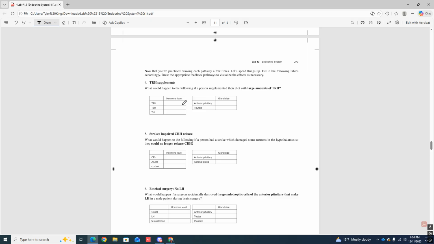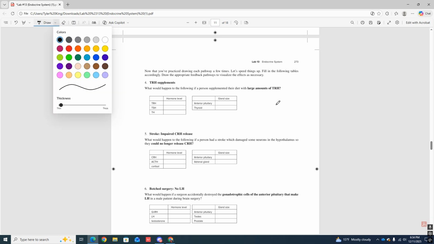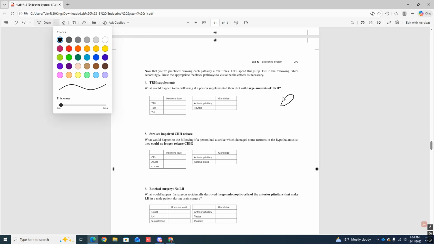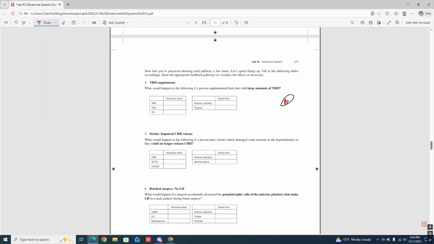So what's going to happen if we give someone TRH, okay? Remember, TRH is one of the releasing hormones. This is in the thyroid hormone pathway, hence why it has TH here. So let's just draw a supplement just to be fun, okay? We have black here. We're going to draw a supplement. Has a little oval shape to it. It's going to be red on one side, white on the other, like a capsule. Okay, so we're giving someone supplements of TRH.